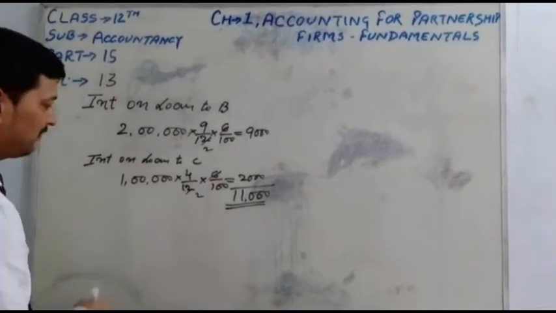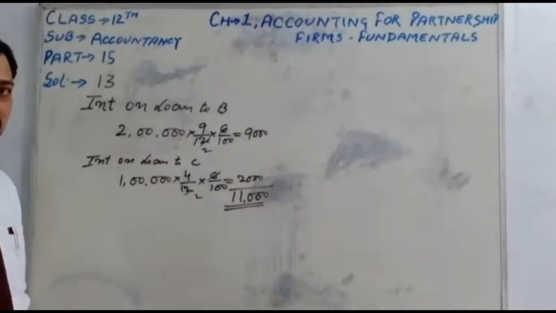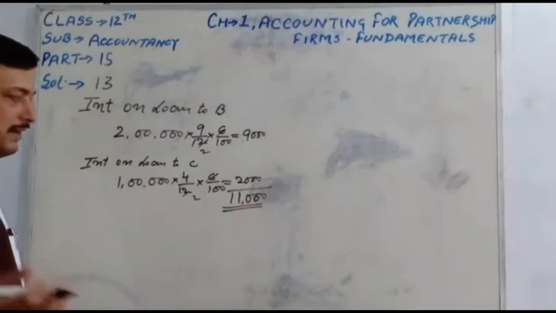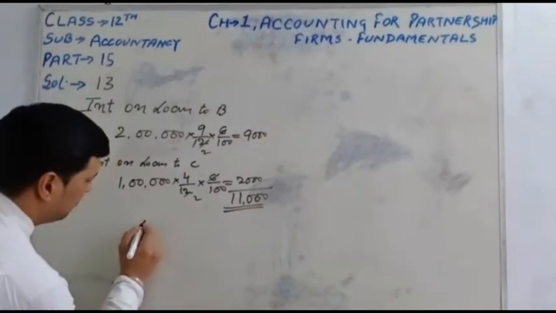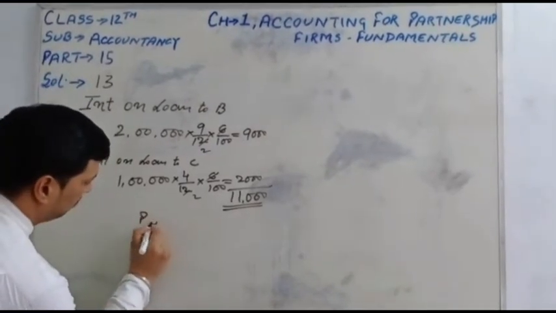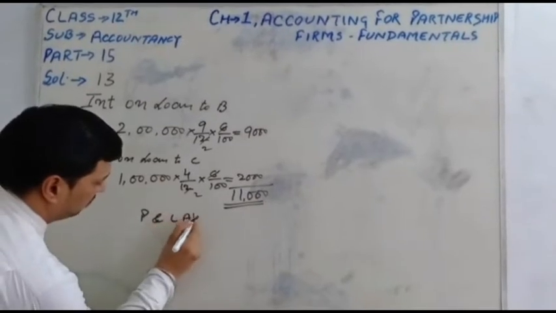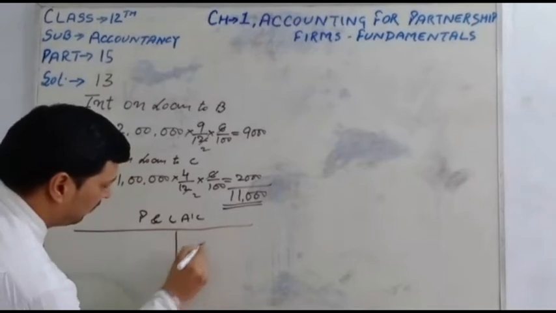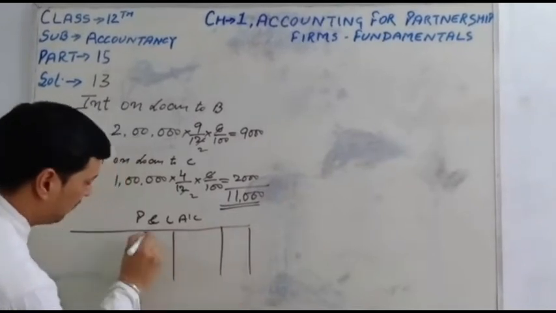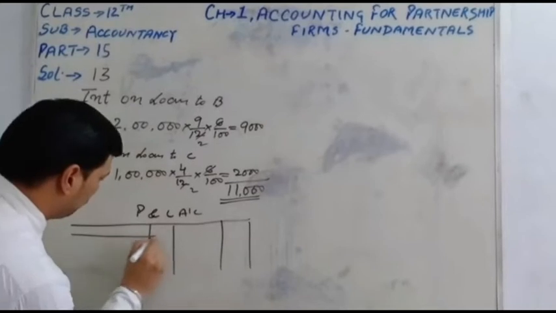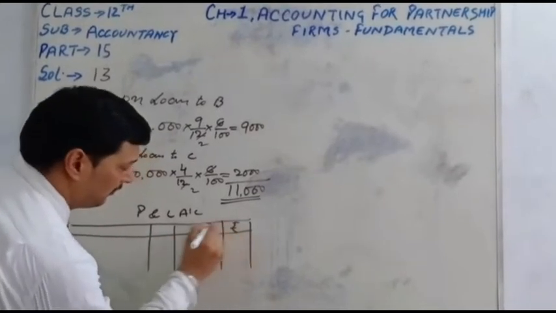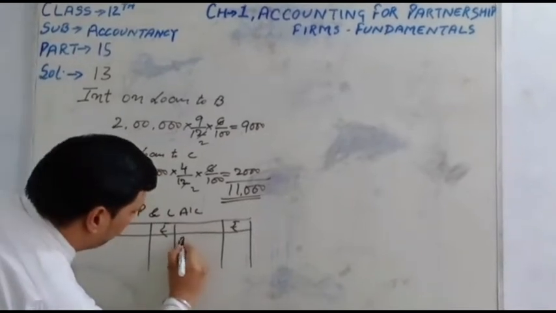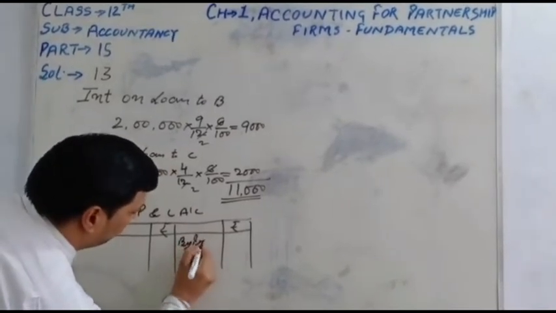For this deduction, you can deduct directly 7,70,000 minus 11,000, or you can deduct by the profit and loss account. It is a rough calculation for deducting the interest on loan. It is not a part of the question, because the question is not asking for the partners' profit and loss account.